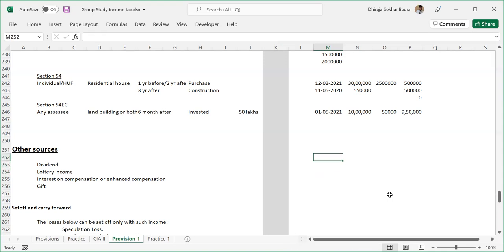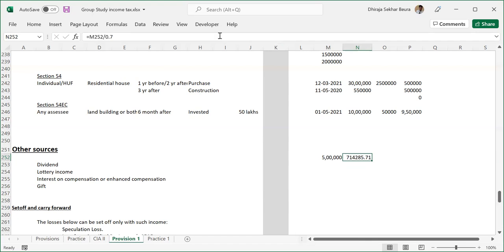Now I'll ask the question in a different way where people may get confused. In the question it will be written that during the year, this assessee has received 5 lakh rupees as lottery income. How much is the income then? Five lakh divided by 0.7. Yes, absolutely correct. 5 lakhs divided by 0.7 comes to 7,14,285, which is the correct answer. So we have to be careful there.